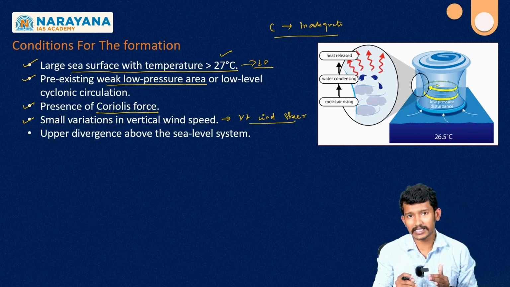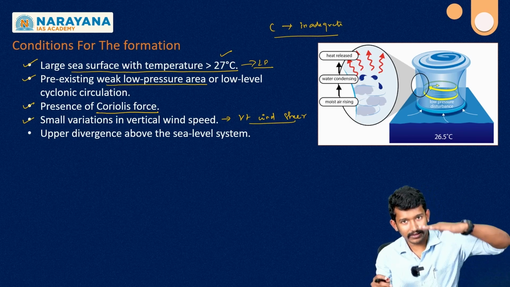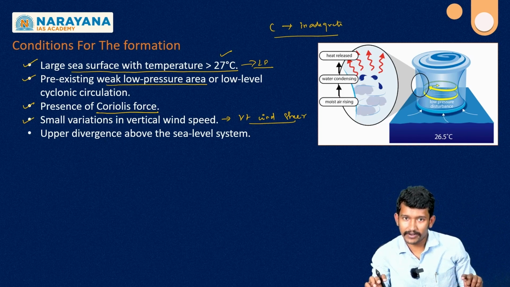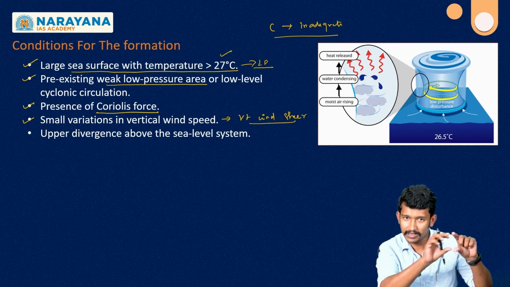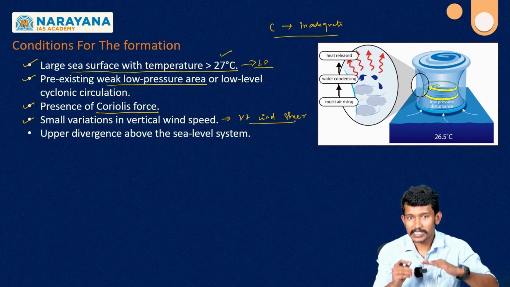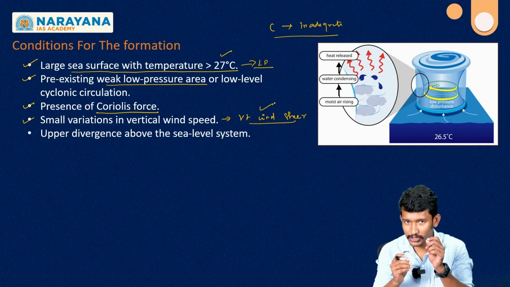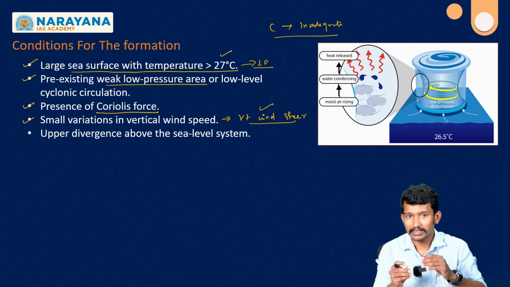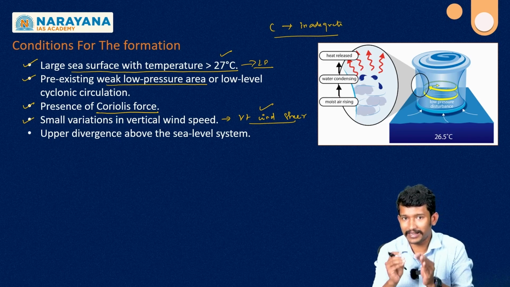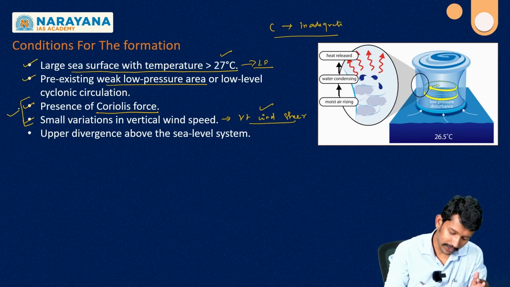Vertical wind shear is nothing but, for example, if you are considering the movement of wind like this, we will have different layers from the height. In the bottom layer, the wind speed is different, in the intermediate layer the wind speed and direction are different, and in the top layer the wind speed and the direction are different. This difference of speed and direction is what we call vertical wind shear. So this is also very much important for the establishment of circulation. So Coriolis force and slight vertical wind shear are needed for the formation of a cyclone. So these two are also important.